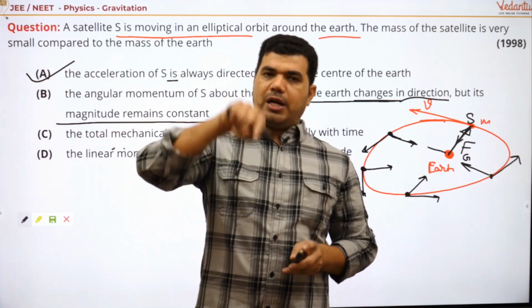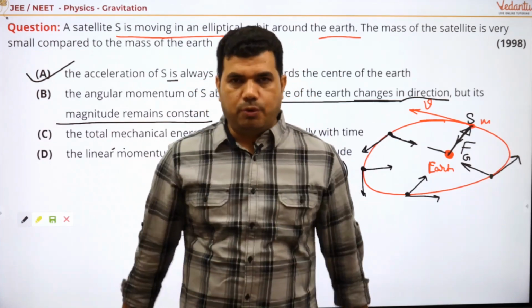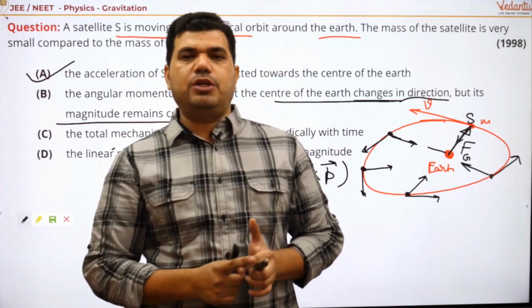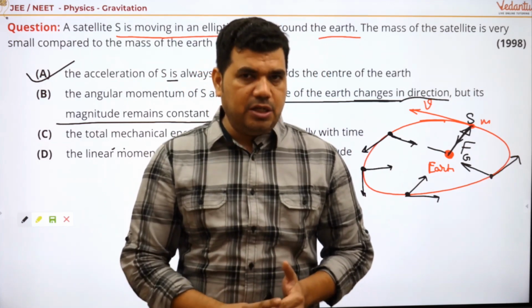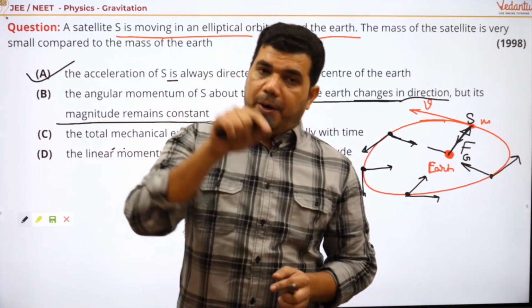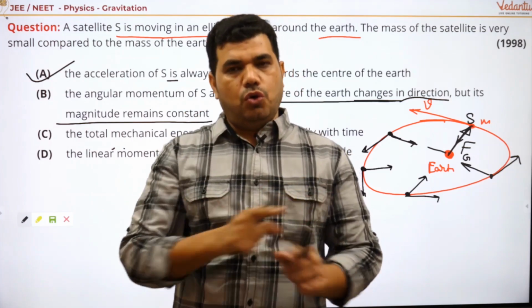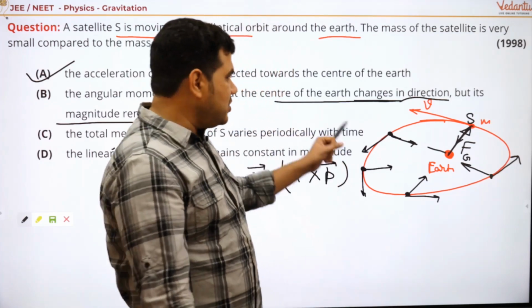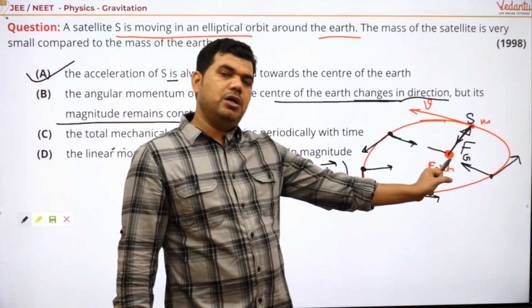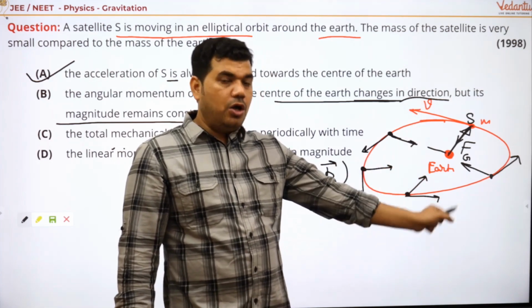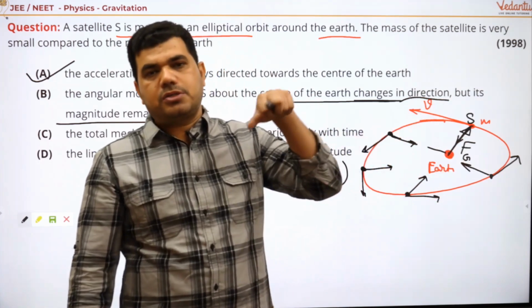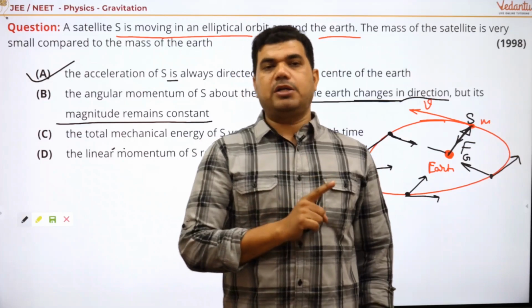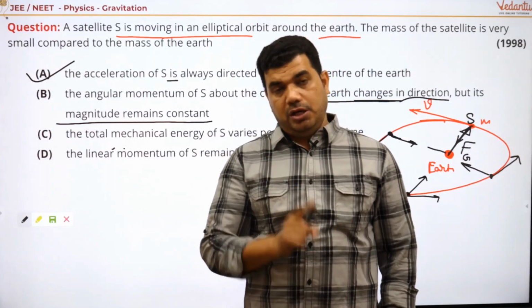Because the torque about the Earth is always zero, and due to the principle of conservation of angular momentum, the angular momentum of any object remains conserved about the point about which there is no external torque. For this satellite the only force is towards the Earth, and the torque of that force about Earth is zero. That's why angular momentum remains conserved in magnitude as well as direction about the Earth.